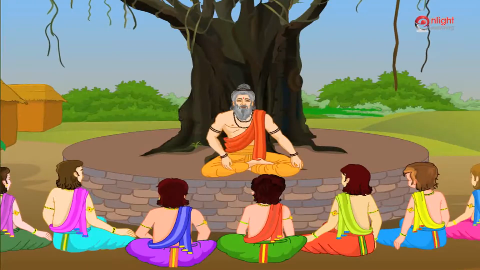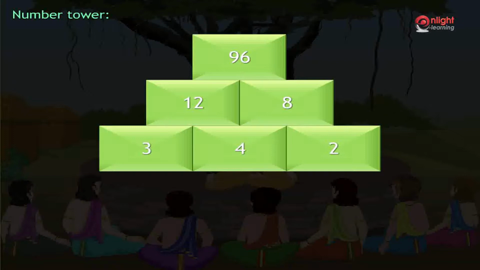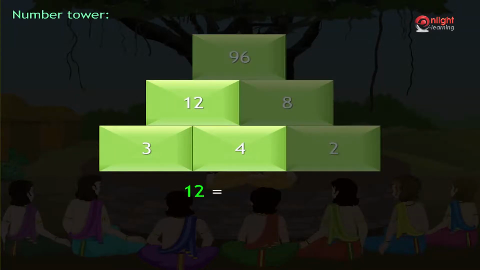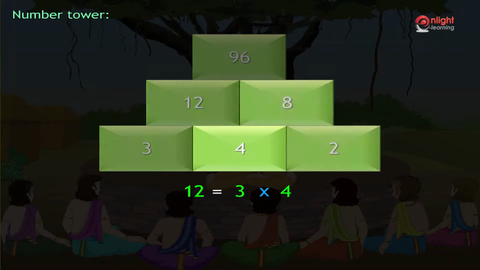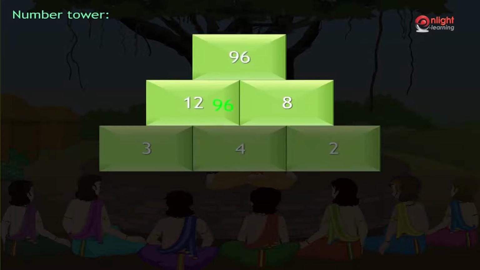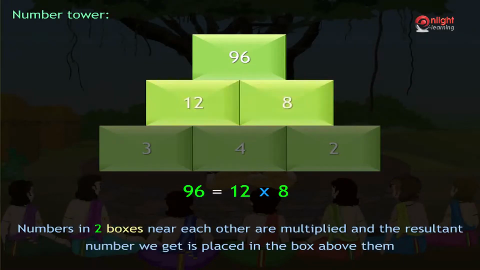Let us consider another number tower. Here we observe that this number tower is not the same as the one we previously observed. Here we observe that 12 is equal to 3 multiplied by 4, 8 is equal to 4 multiplied by 2, and 96 is equal to 12 multiplied by 8. In this case, numbers in two boxes near each other are multiplied and the resultant number we get is placed in the box above them.